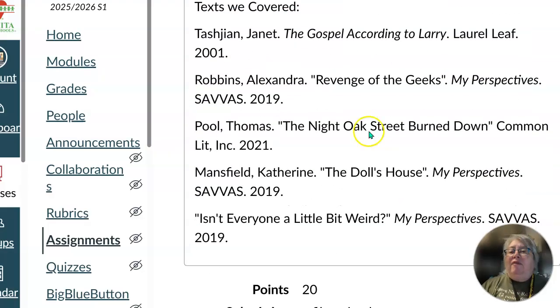I have already given you all of the texts we have covered in class, so that if you're using quotes from what we read, this is where you would build your works cited. Make sure that if you have it on your works cited, you have included a quote from that source. You only cite the sources you are using. Okay?